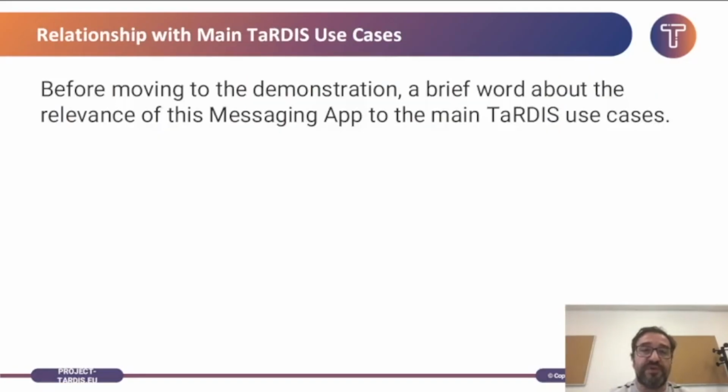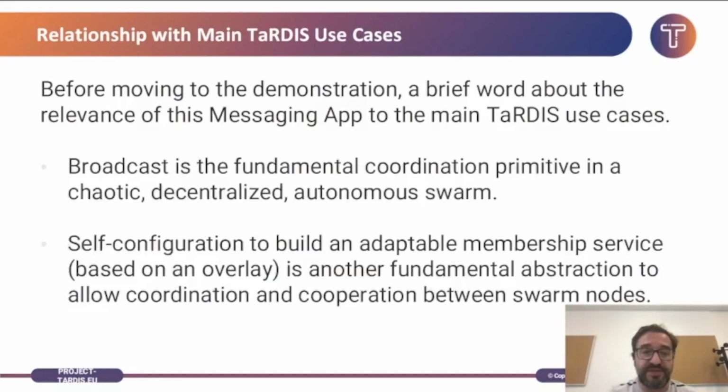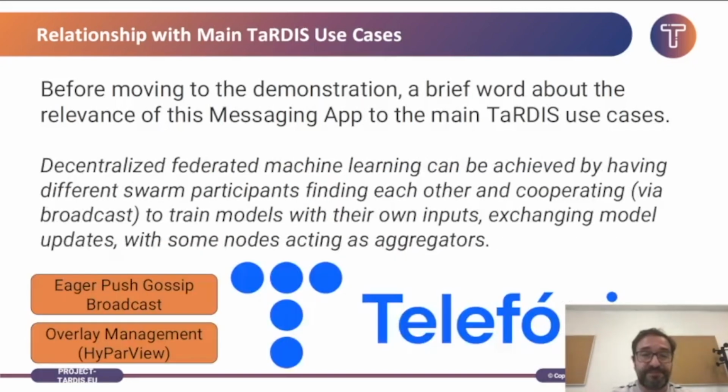So before moving to the demonstration, let me speak a bit about the relevance of this architecture to the main TaRDIS use cases. You should note that broadcast is a fundamental coordination primitive in any decentralized and autonomous system like a swarm. Also, self-configuration is very important if we want to allow the system to evolve and adapt to new situations.